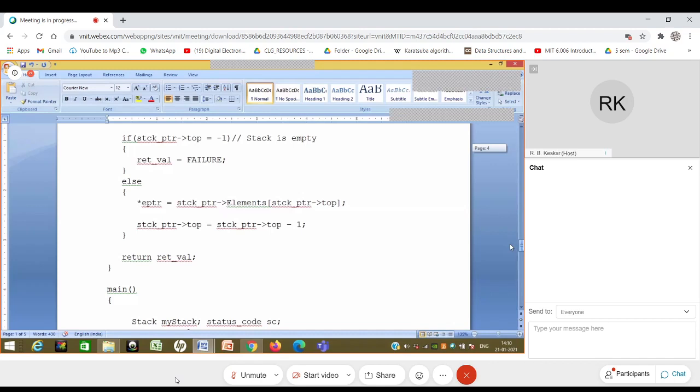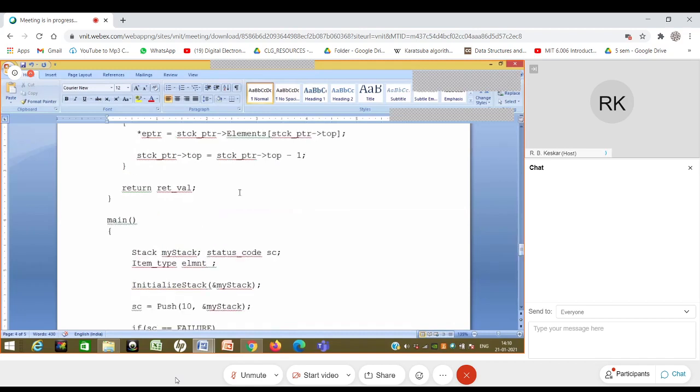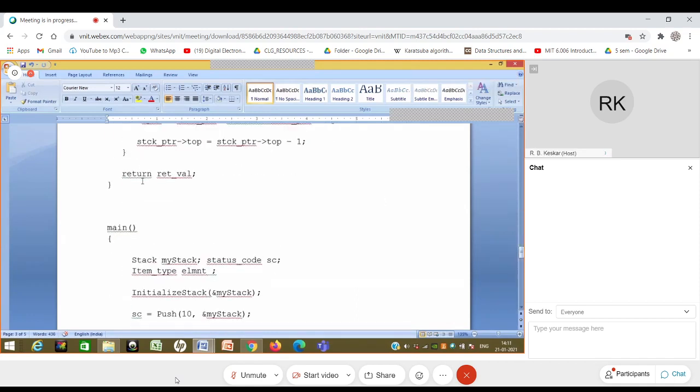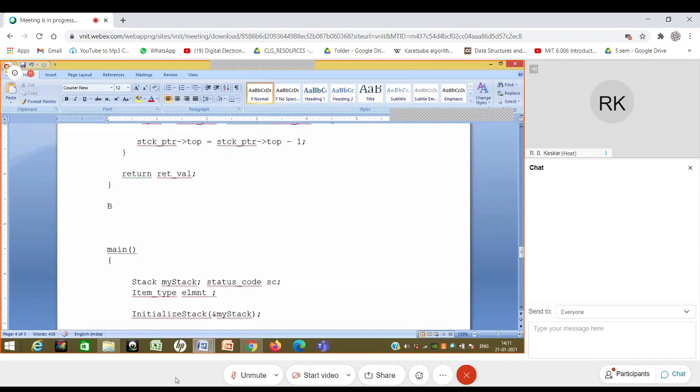And I will say this is essentially false, and this is true. So true gets value 1. And this I will call a new type. Let's call it Boolean. So now what I have to do is write the code for is stack empty and is stack full. So I will say Boolean is stack full, let's say.